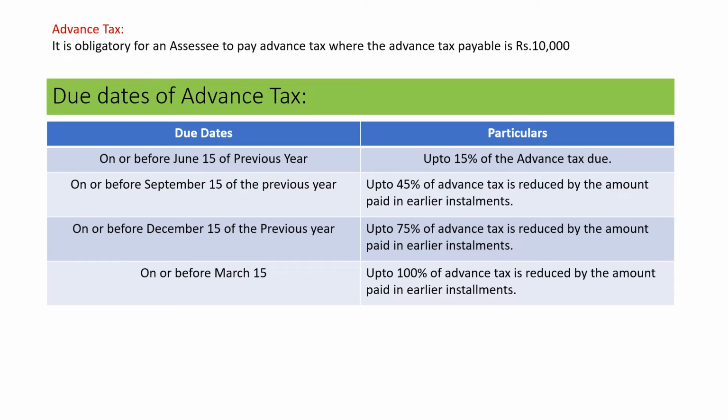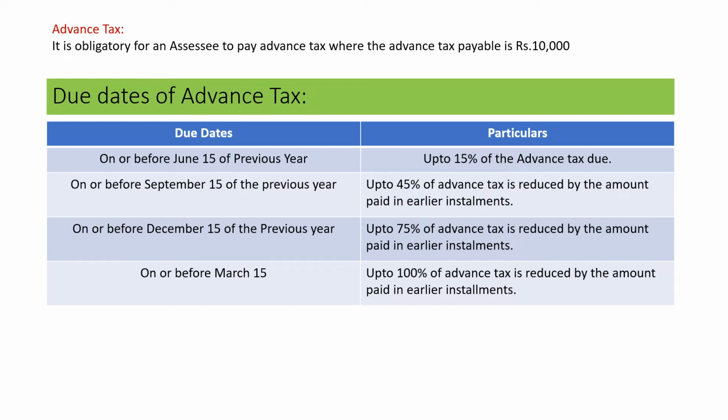Then on or before September 15 of the previous year, up to 45% of the advance tax is due, reduced by the amount paid in earlier installments. Then next, on or before 15th December of the previous year, up to 75% of the advance tax is due, reduced by the amount paid in earlier installments.